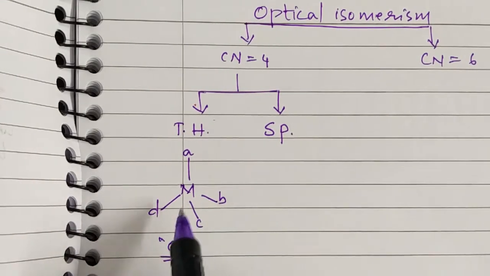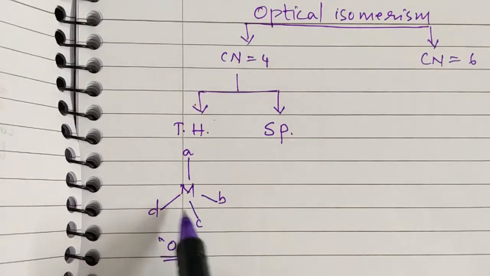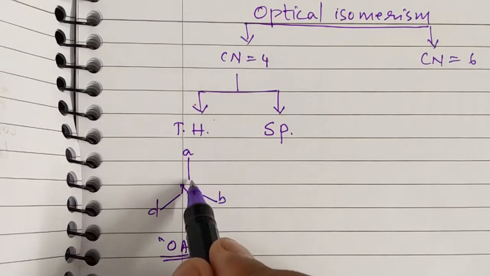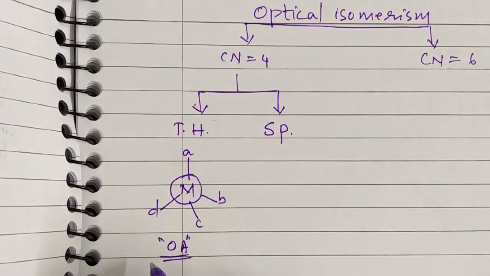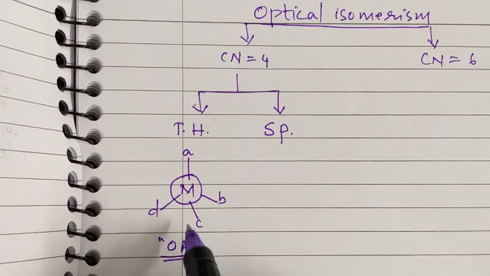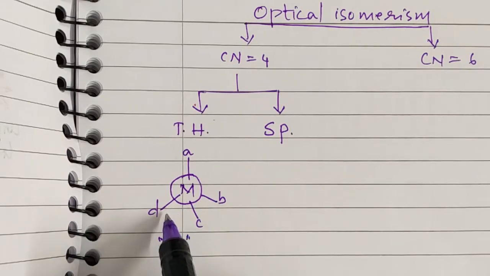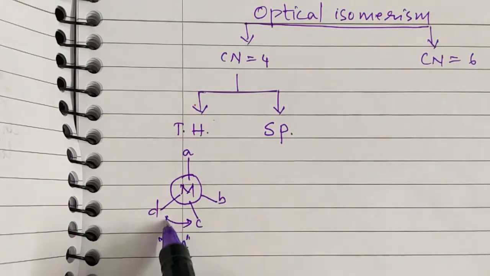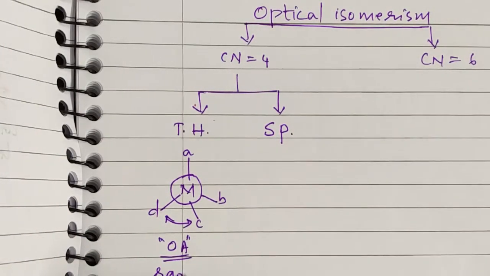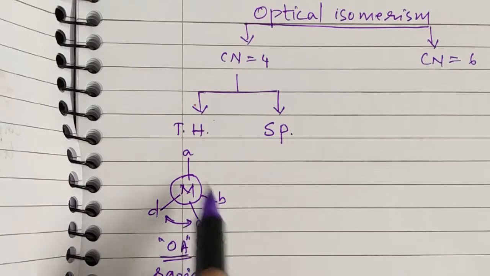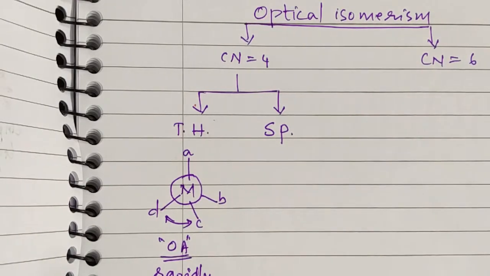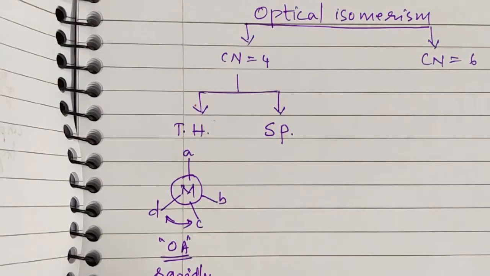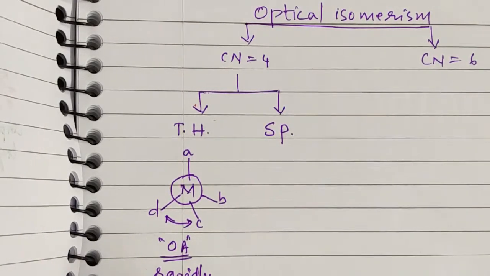But the problem is these ligands, though they are different and it makes this part asymmetric, that is dissymmetric or chiral, can be interchanged so rapidly that we will not be able to isolate one single compound, because the ligands are very quickly interchangeable with respect to their positions.